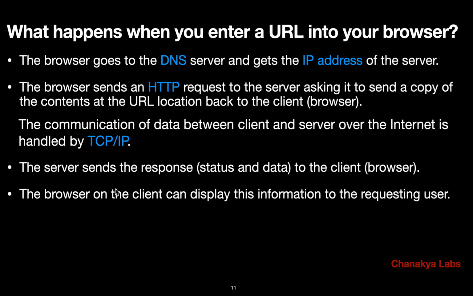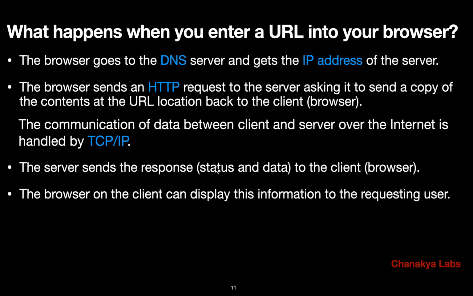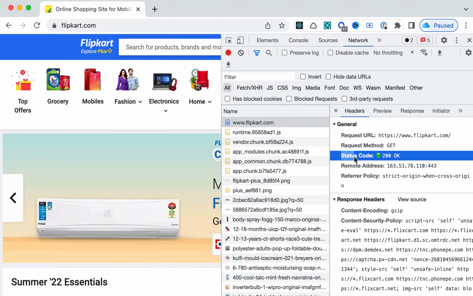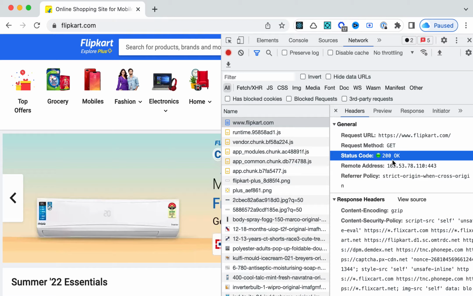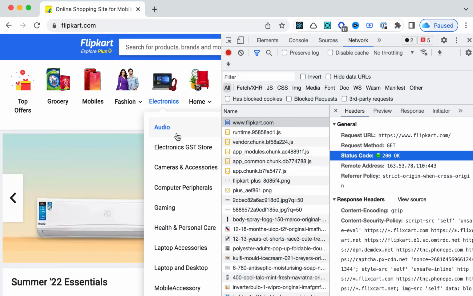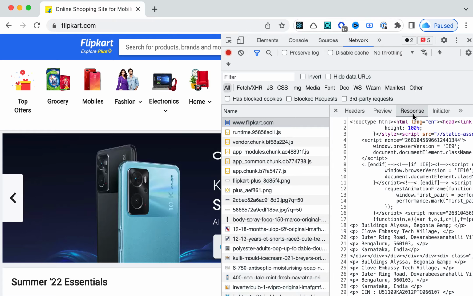Now the response means the data, which is this thing, along with the status, which is here. You see the status code, there's something called 200, right? So the 200 status code means everything is all right, it is success. We'll see there are other status codes, but the point is that apart from data, some status code is also coming in the response.